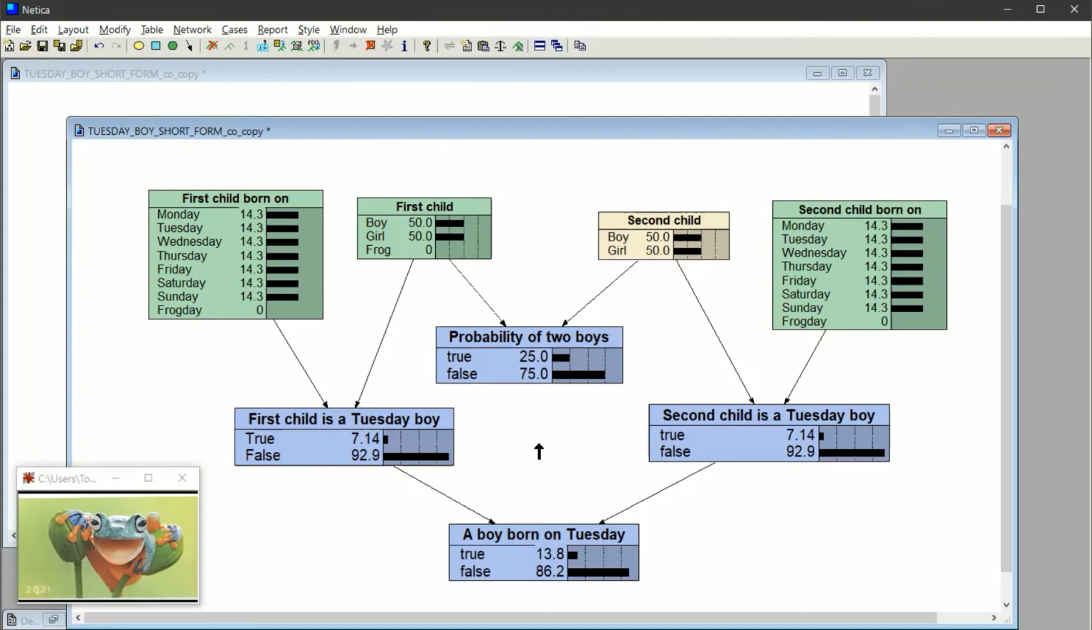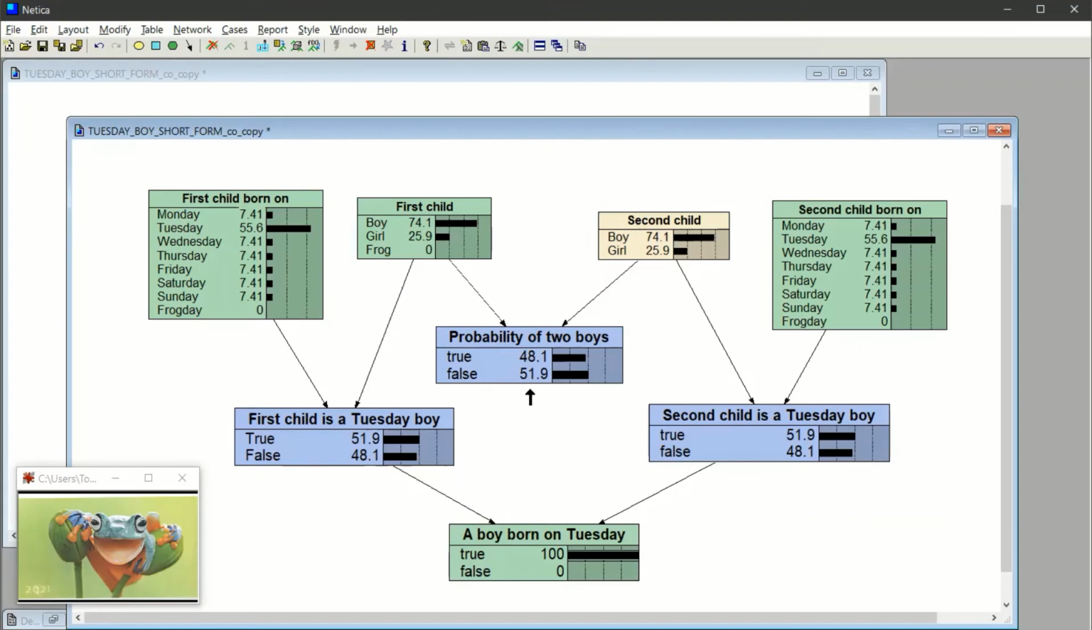Remember what the original problem was. The original problem was, okay, given at least one boy born on Tuesday, what is the probability that the family has two boys? Well, we need to say, okay, well, now that's a given. So what's given, we enter here. We say, as it turns out, it's true. Notice what happens over here. We say, true, and there we go. The probability that they have two boys has now gone up to 48.1. So we're done. Very good.